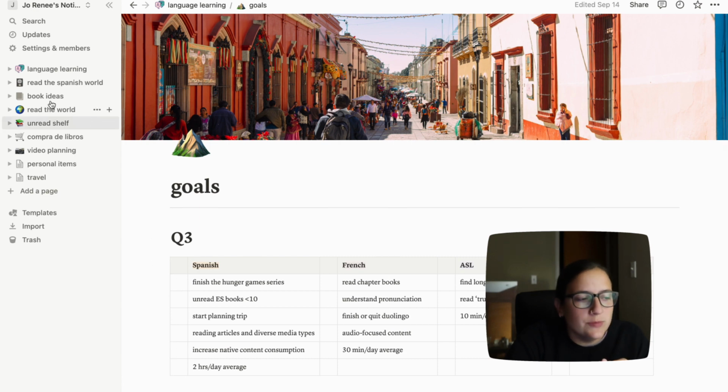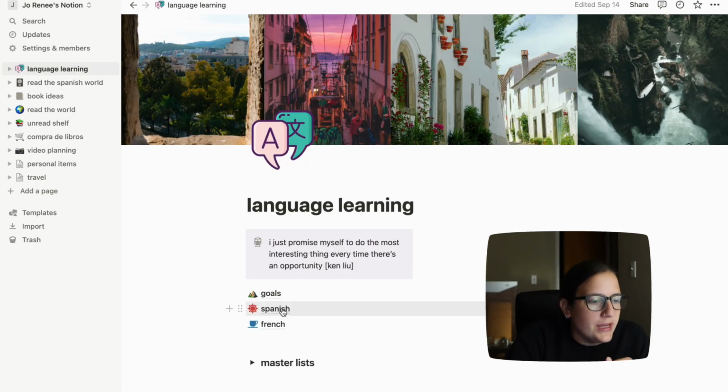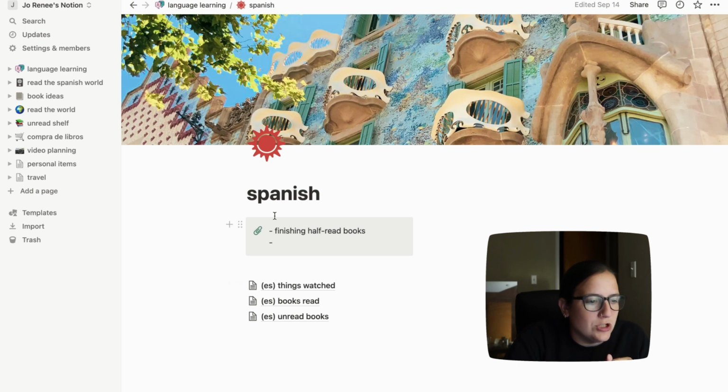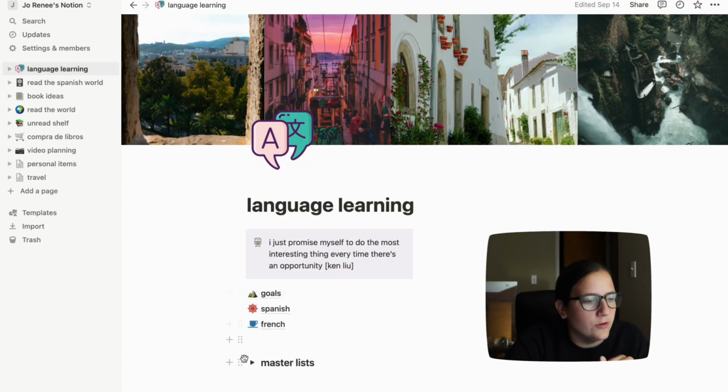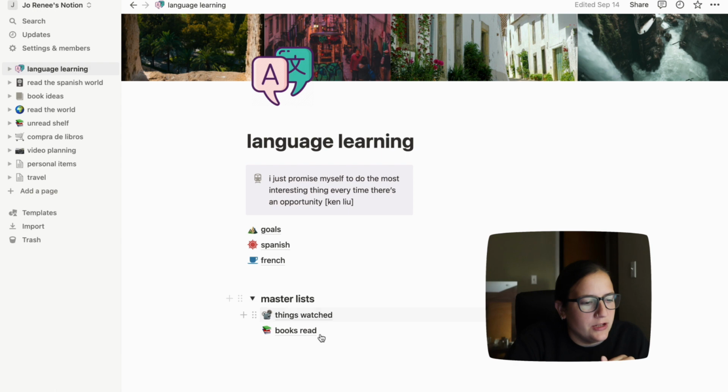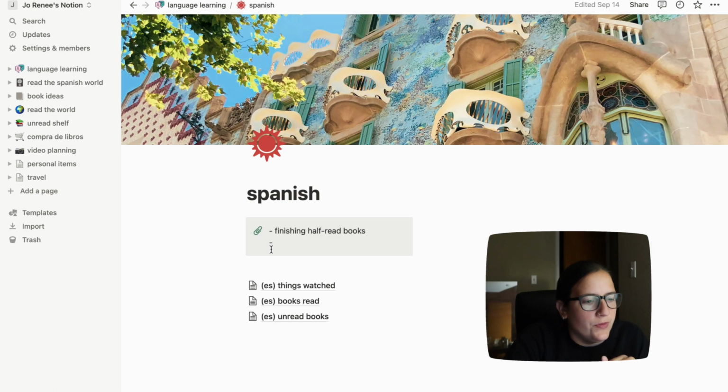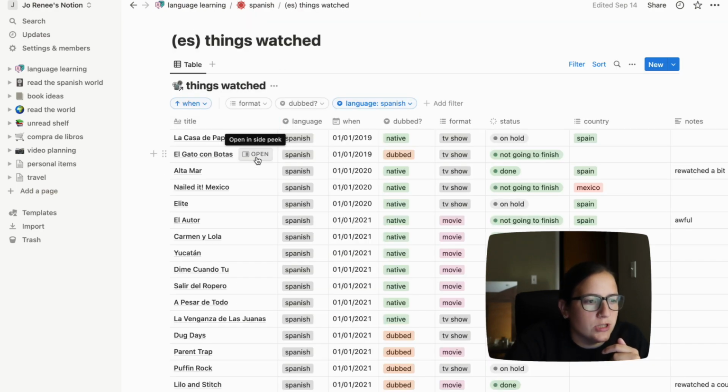So we will update this momentarily. Back to this page, I have a Spanish page which has just kind of a currently working on or a reminders block here. And then I have these views of my Spanish master lists. So if you go to the main page, I have these master lists of things watched and books read. And so the Spanish ones are those databases filtered for Spanish, and then I will have the same thing for French.